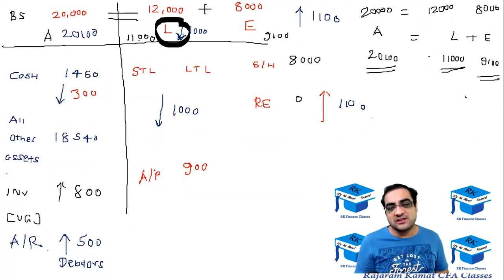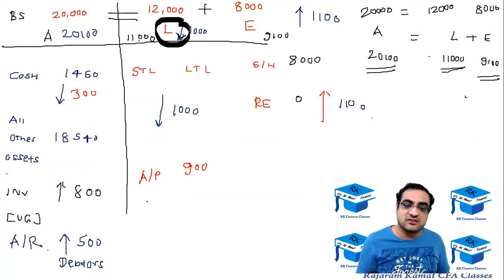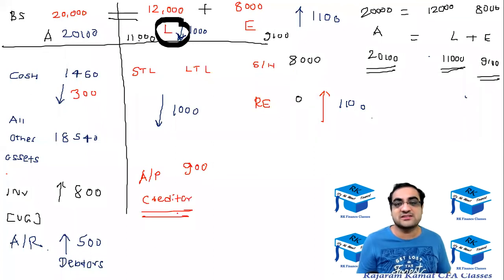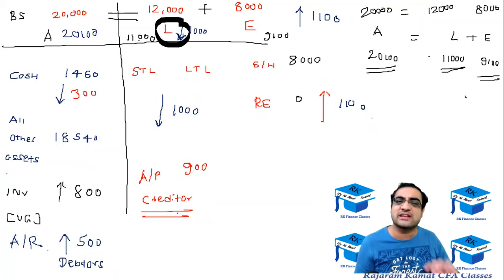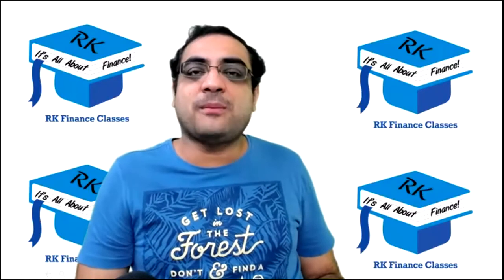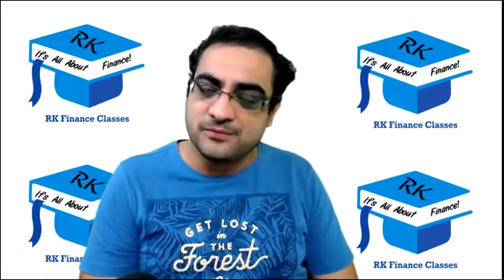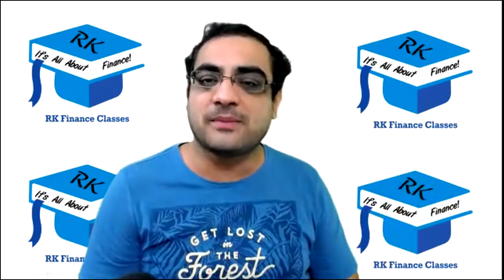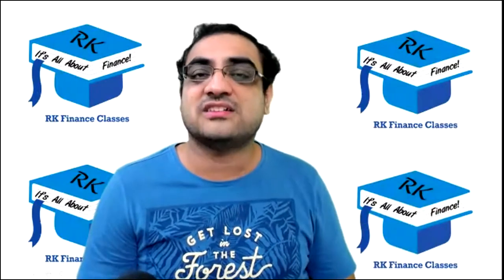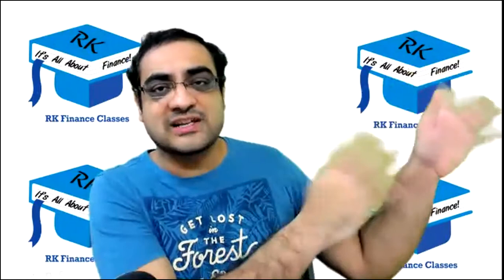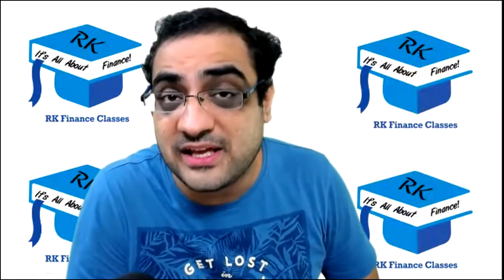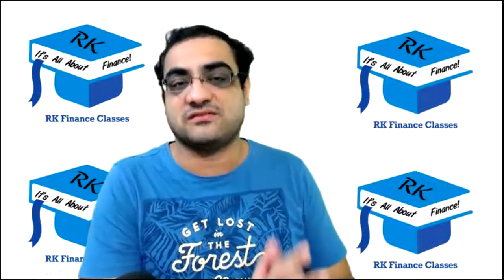Many commerce textbooks also call it creditor, sundry creditor. Again, sundry, as Anusha and one more guy, Prerit, I think told me, means miscellaneous, so ignore that word. It's creditor. Okay, so when the raw material supplier is gentle with you, the bill is $1,000, but he asks you to pay only $100. The $900 which you are liable to pay to him is your account payable, also called creditor.